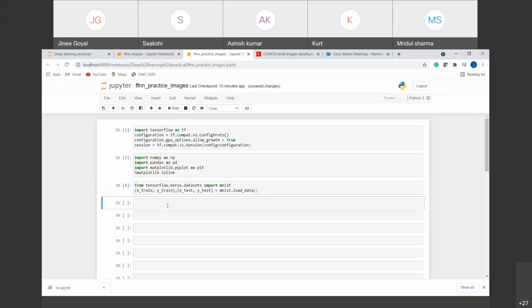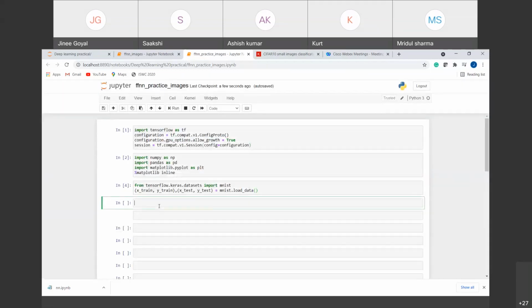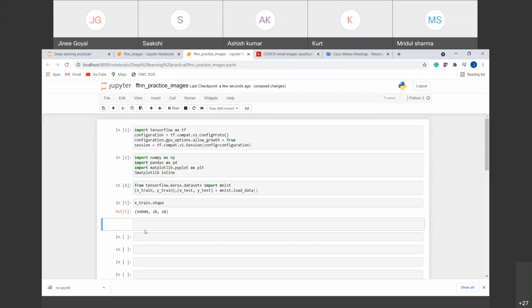To see what the data set is, let's first of all see the shape of the data set. For that, we are using the dot shape function. If I run this, you can see that there are 60,000 images in the training set.